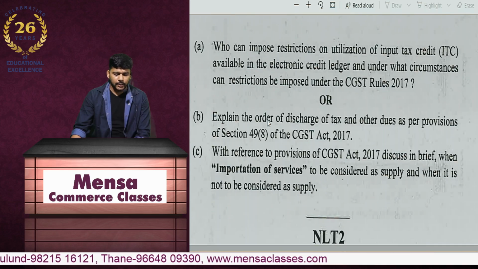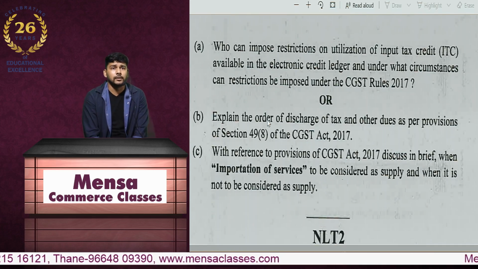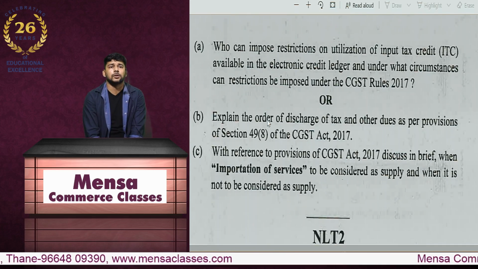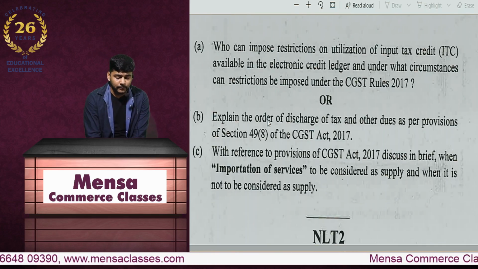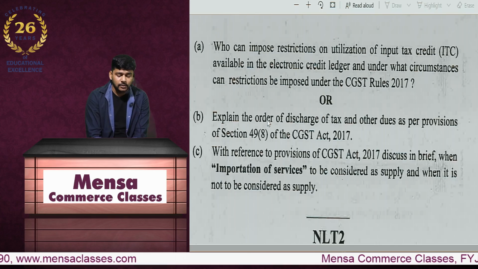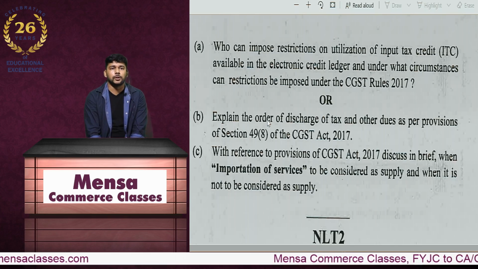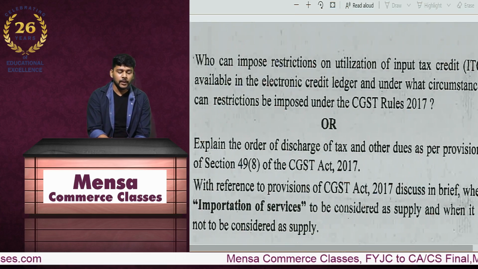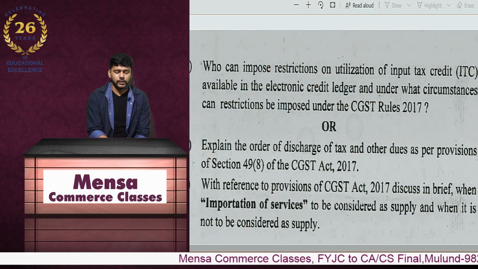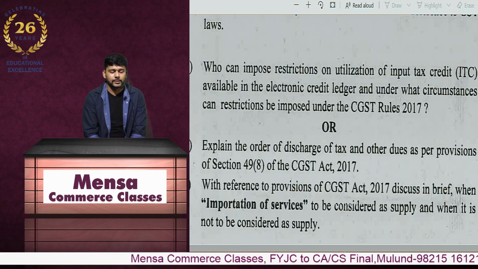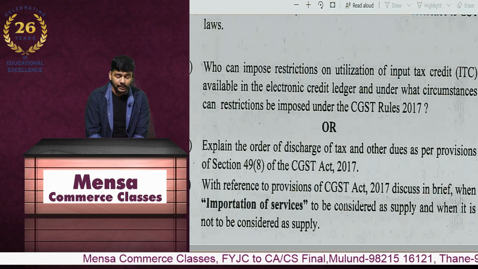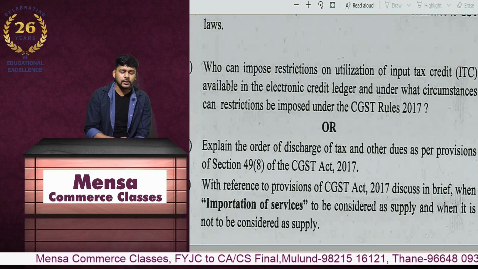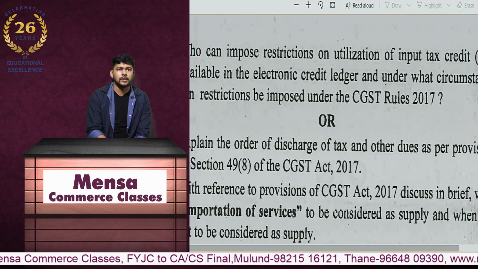Then the next one. Like I said in the beginning, there were one or two questions which are a bit tricky. So I believe question number 8A and 8B, which is the optional question, both of them seem to be a bit trickier. What they've asked is who can impose restriction on utilization of input tax credit available in the electronic credit ledger, and under what circumstances can the restriction be imposed under the CGST rules.